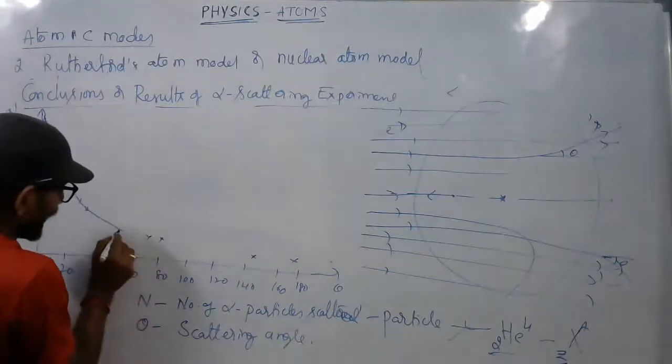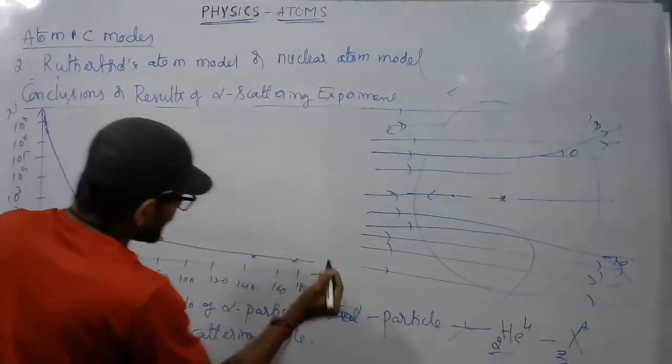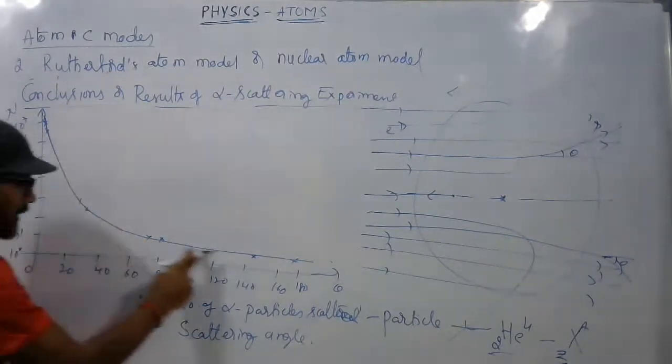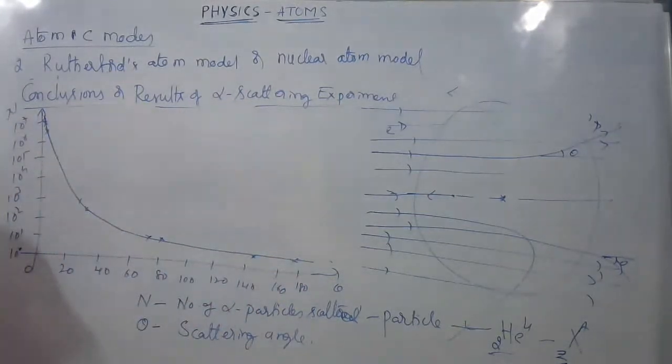The solid line is a theoretical curve given by a theoretical equation taken by Rutherford's team.